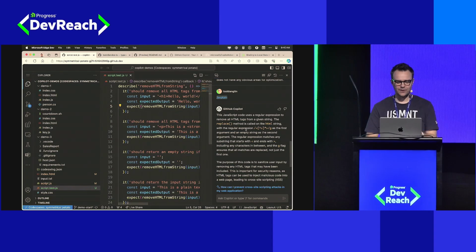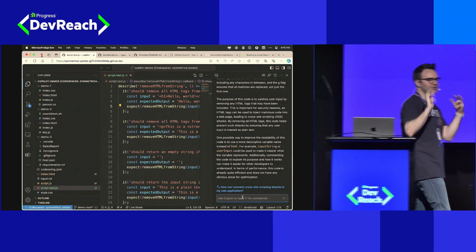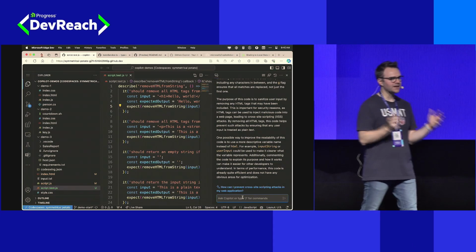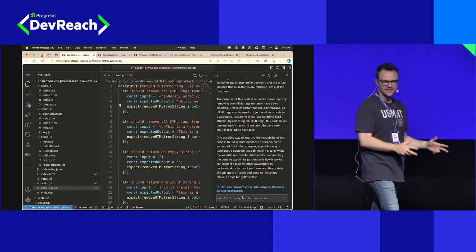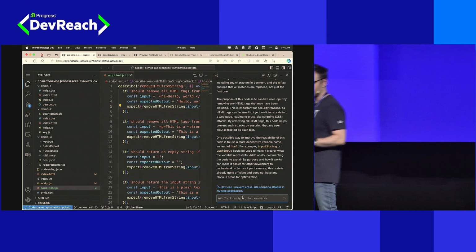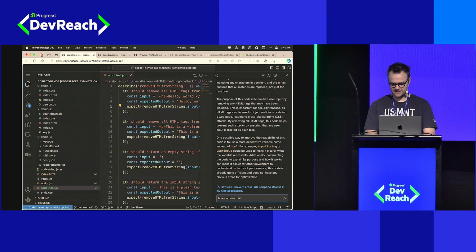And this is where GitHub Copilot Chat can be very useful. This chat bar can help you answer any questions related to coding. It won't tell you what the meaning of life is. It won't tell you a joke, but it will answer questions about coding. So I can ask GitHub Copilot Chat here, how do I run this test?